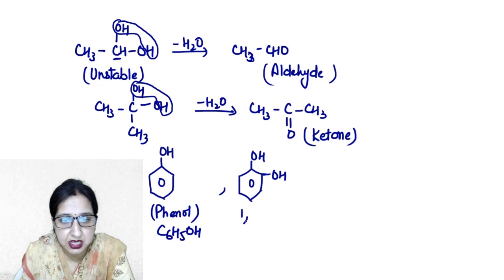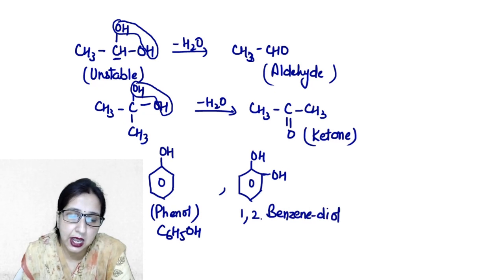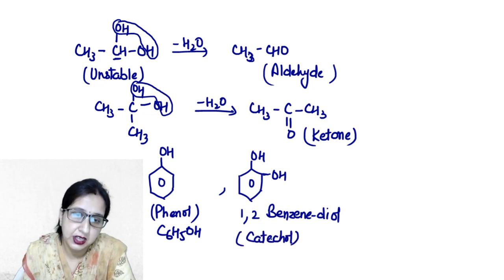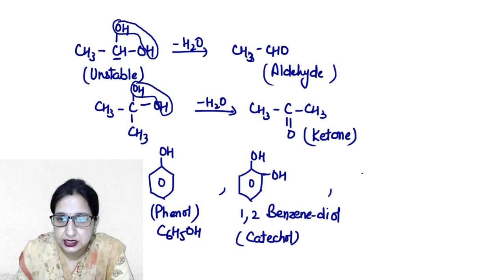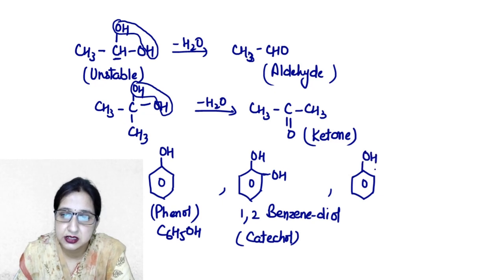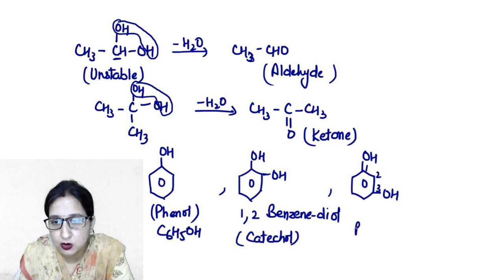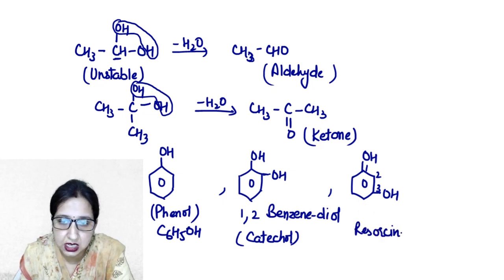Okay? And its name is 1,2-benzene diol, and its common name is catechol. Okay? Catechol. Next, these 2 hydroxyl groups can also be present at 1,3 positions. Now its name will be 1,3-benzene diol. Again it is dihydric, but now its common name is resorcinol.